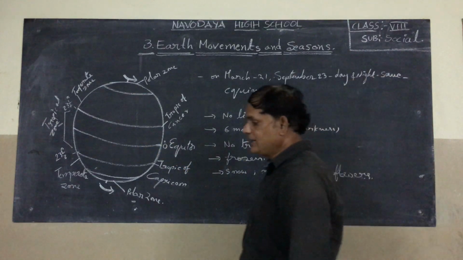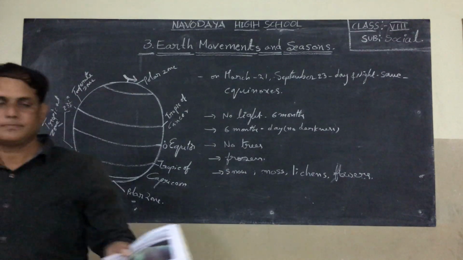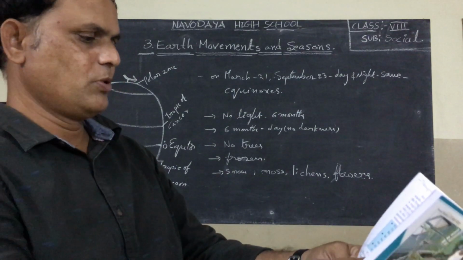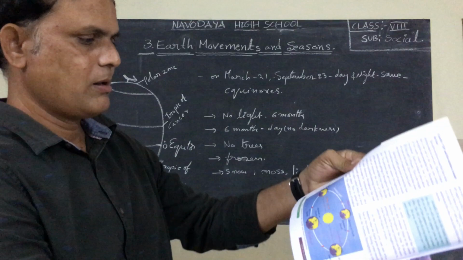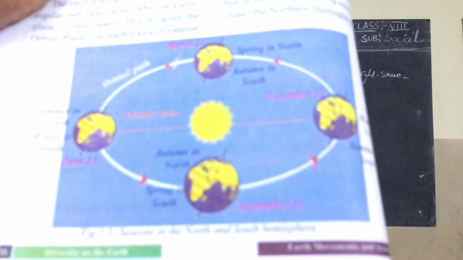Now, look once in your textbook, page number 36. Look carefully at this diagram in your textbook.